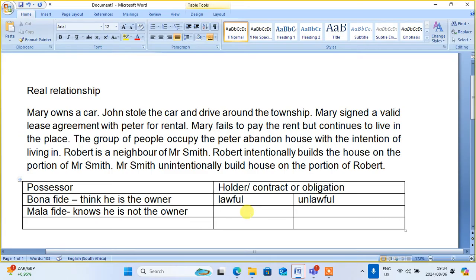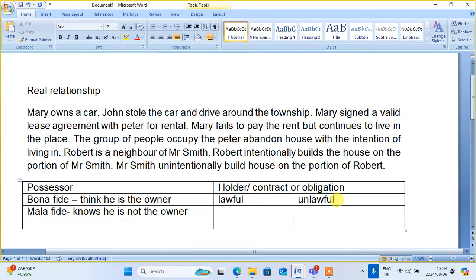So it means that the bona fide lawful holder is the one that thinks he's the owner, whereas he's not.